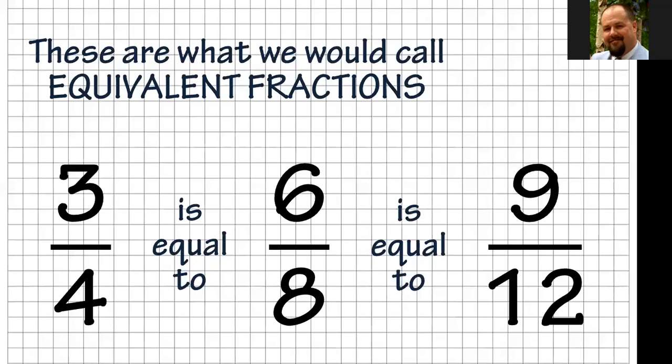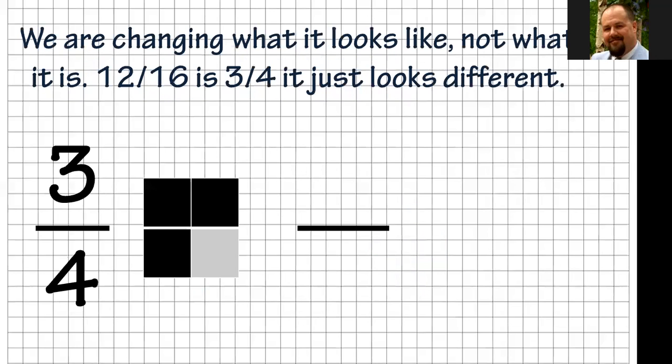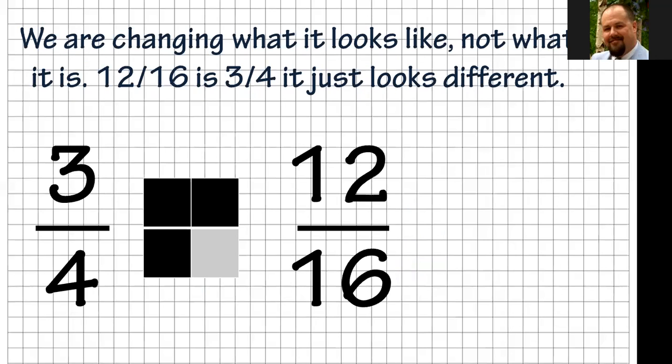All right, so as we move forward and look at this, we're not changing what the fraction is, we're just changing what the fraction looks like. So as you see here, we have 3/4. And in the picture that I have on there, it's the same one we've been using the whole lesson so far. There's 4 squares, 3 of them are blackened and 1 is gray. All right, so we have 3 out of 4 squares.